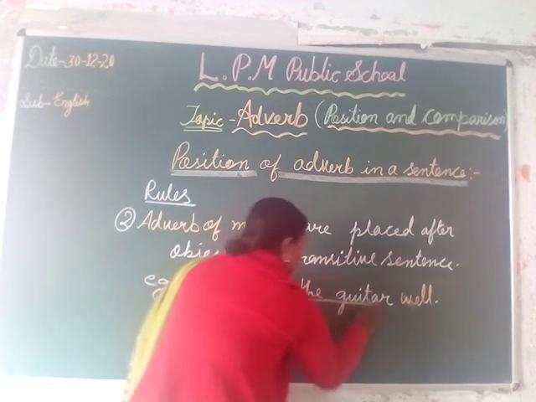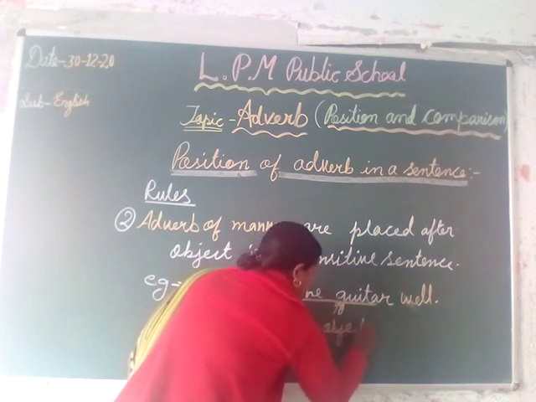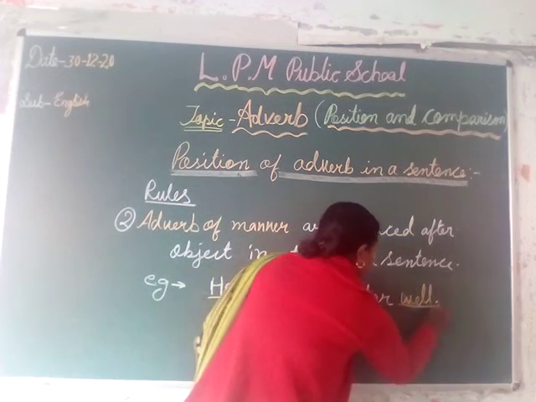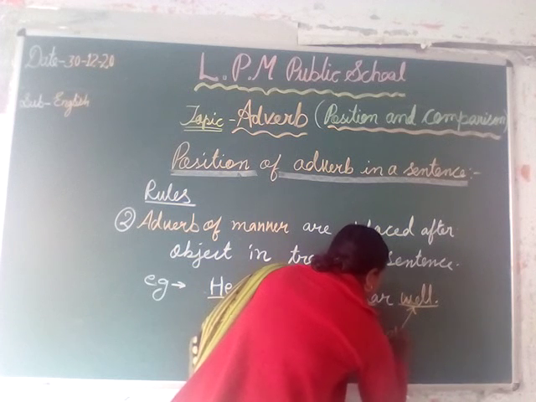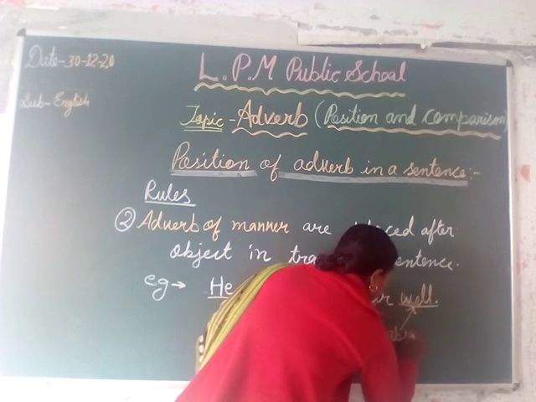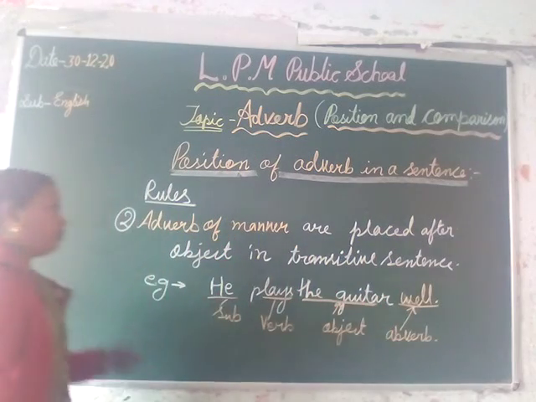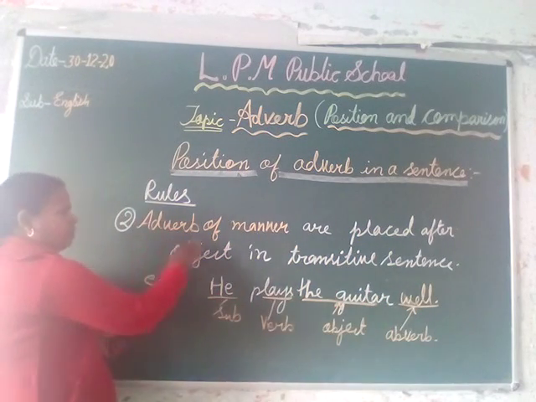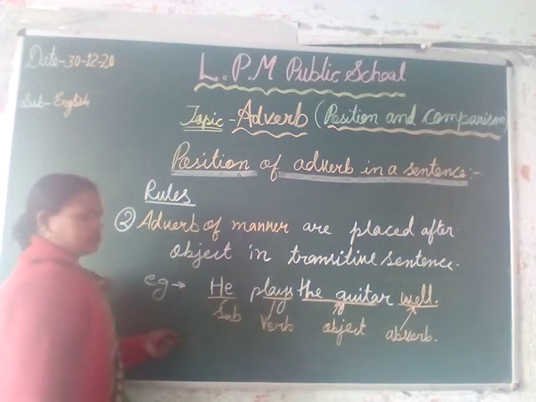And the guitar. Here, guitar is an object. And the adverb is placed after the object, that is, well. In this sentence, according to rule number 2, the adverb of manner is placed after the object in a transitive sentence.